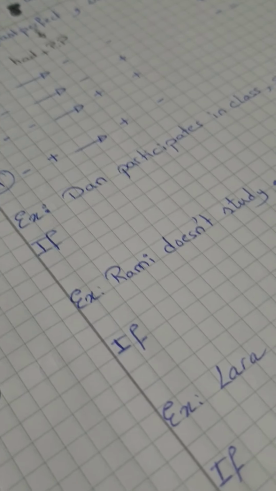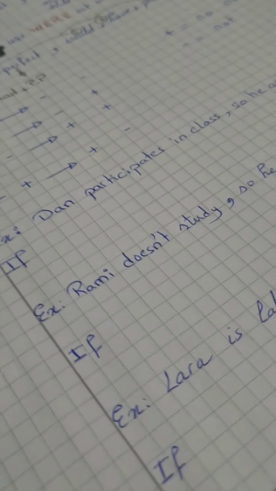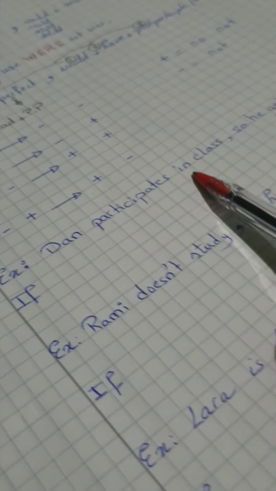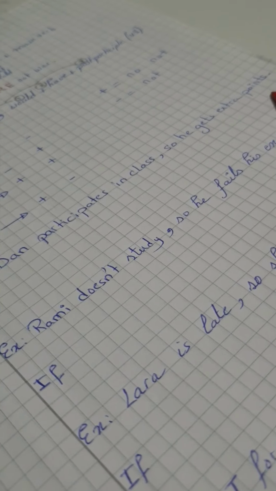So, this is Mr. Daniel Merge again. We're gonna start with the exercises. We have the first example. Dan participates in class, so he gets extra points.